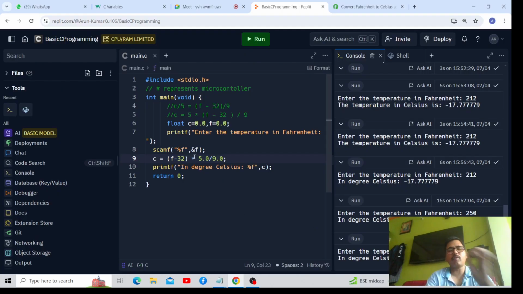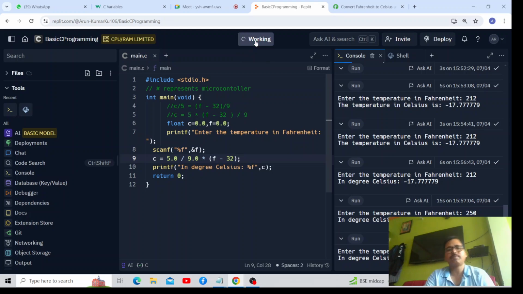Actually, the error was that in place of modulus d, we need to write modulus f because it is a floating type variable. Either you write C is equal to 5 upon 9 into F minus 32 like this, or you can write 5.0 upon 9.0 into F minus 32.